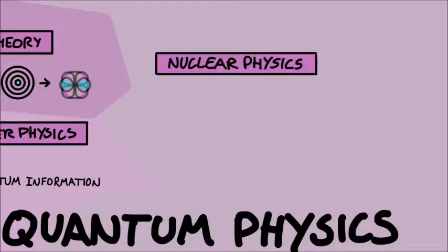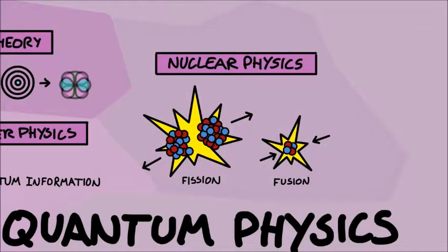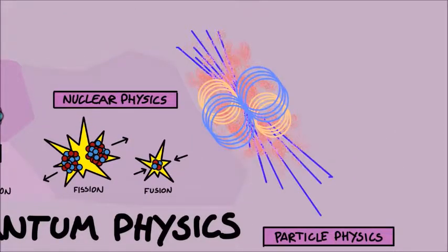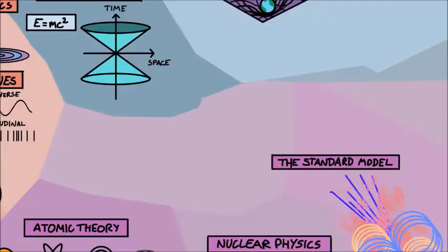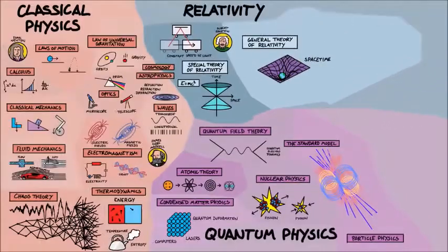Nuclear physics describes how the nucleus of atoms behave and explains radiation, nuclear fission, the splitting of an atom used in our nuclear power plants, and nuclear fusion, which takes place in the Sun and will hopefully soon be harnessed here on Earth. Particle physics probes even deeper to find the fundamental subatomic particles that everything is made of, and are described in the Standard Model of Particle Physics. And quantum field theory captures all of quantum physics and combines it with the special theory of relativity, and it's the best description of the universe we have.